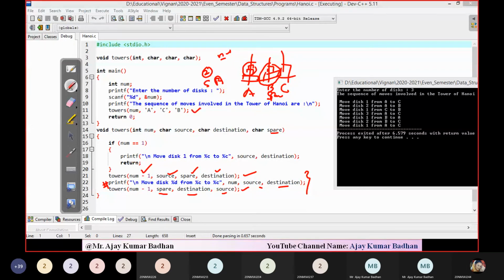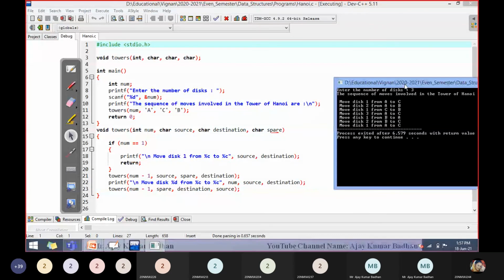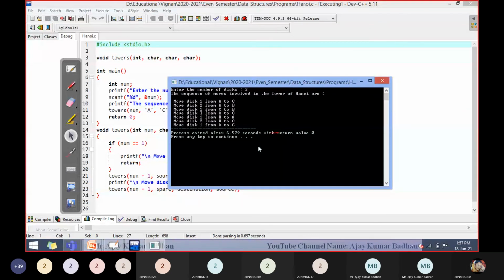But here you have to remember that whenever you call it the first time, A is the source, then comes the destination, then comes your spare. So source pillar, destination pillar, and then the spare pillar. This is the way you can execute your code. If you want, we can test it with 10 disks also, but it will be a little lengthy.